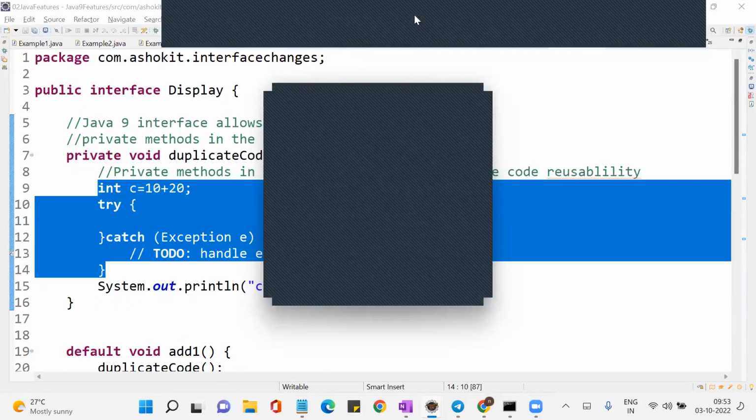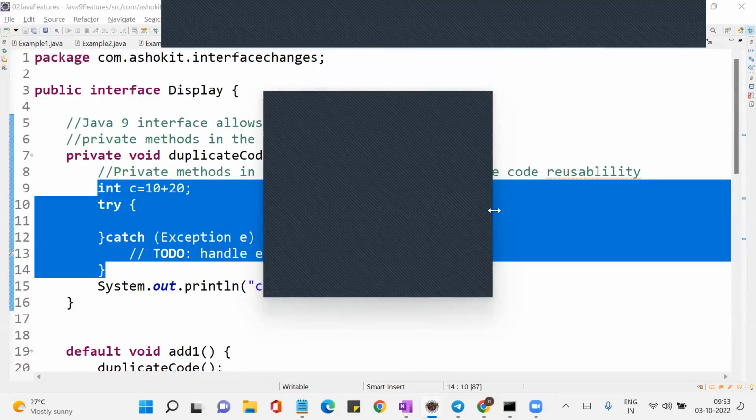Yes, Palani, there is a difference between a module and a package. There's a lot of difference. A module is nothing but a collection of packages. If you provide the package name in the module, then only it will be exported. Otherwise, it will not be exported.